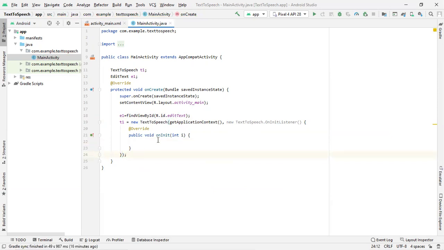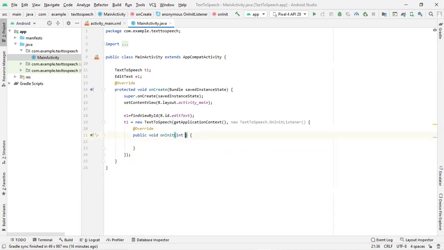As you can see, this is the method which is present inside your OnInitListener. I'm creating an object here, as you can see, for this TextToSpeech class. Once an object is created, through that object I can call the listener registered in TextToSpeech. Inside OnInitListener, there is a method called onInit. Here we'll be checking the status. I'm just renaming it to status for you to get a better understanding. We need to check the status. What status are we checking? We are checking whether the text to speech engine is correctly initialized or not.